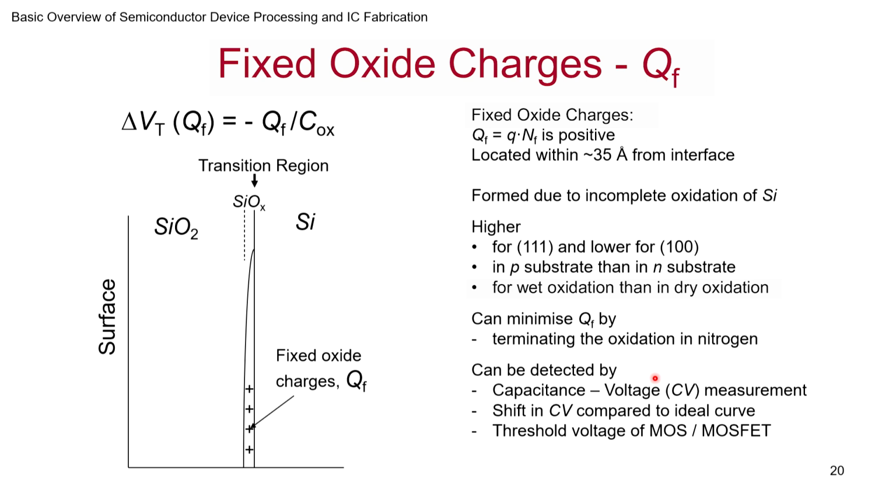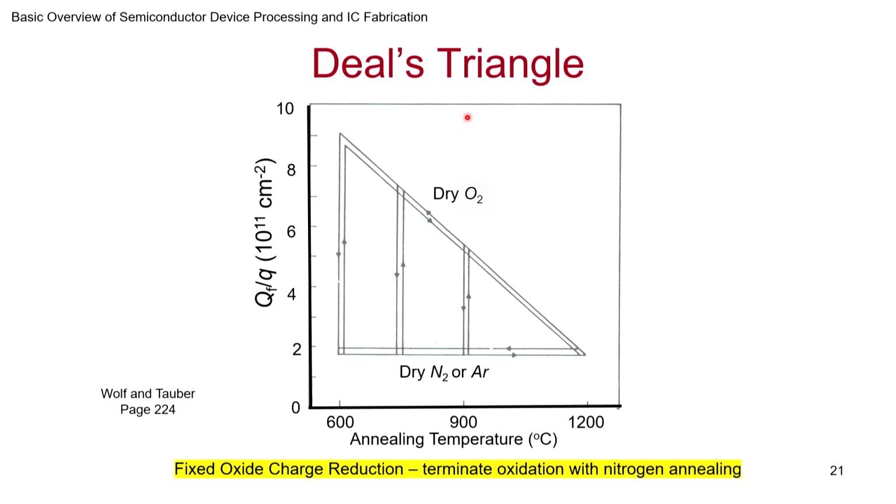Then you may have to put something negative there to compensate for that. Now, to emphasize what I was telling about terminating the whole thing, Deal, the same person who was also involved in the Deal Grove model, did some wonderful experiments, and this is the classic experiment that you will find.